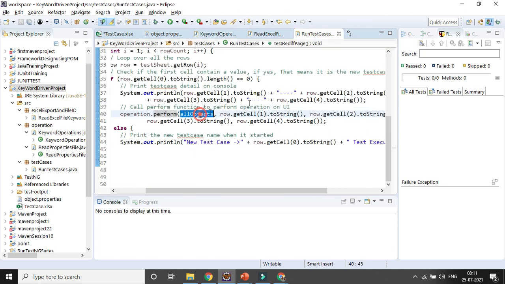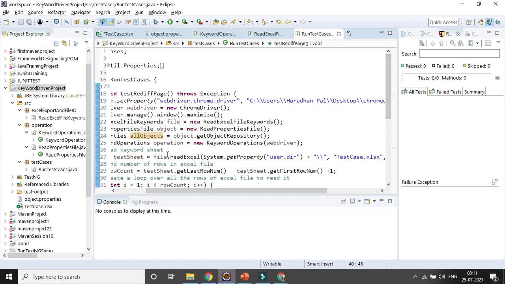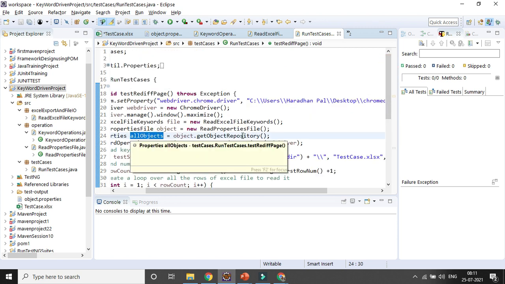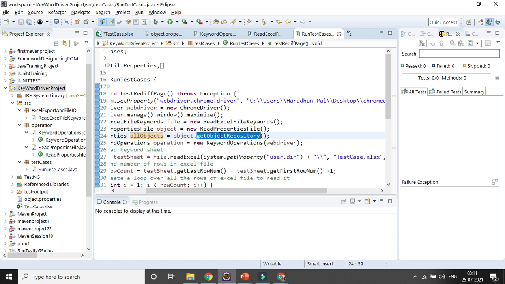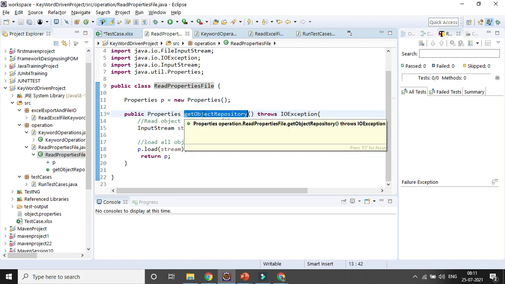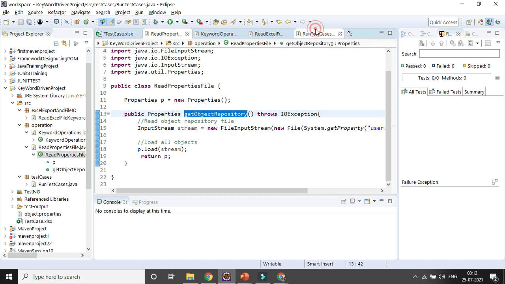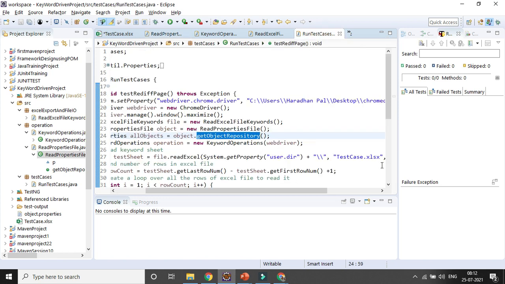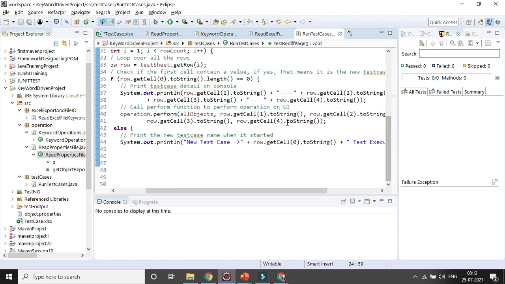So all objects, which is nothing but that reference, all objects, right? We are creating the properties class variables where we will be reading the get object repository. If you click here, you will find the get repository. Object repository is the method we have created. And I am reading all the row, sorry, all the cells: cell 1 converting to string, cell 2 converting to string, cell 3 converting to string, like that.